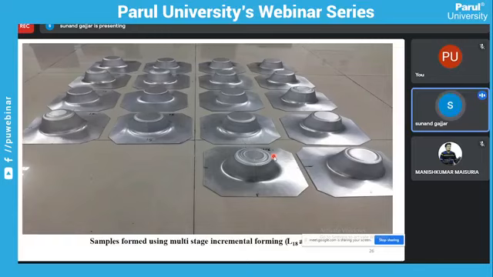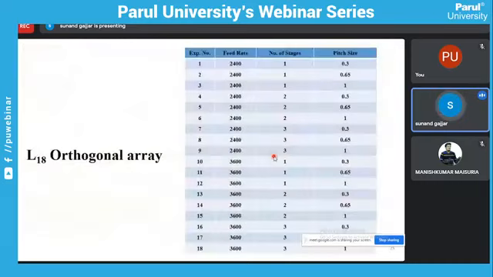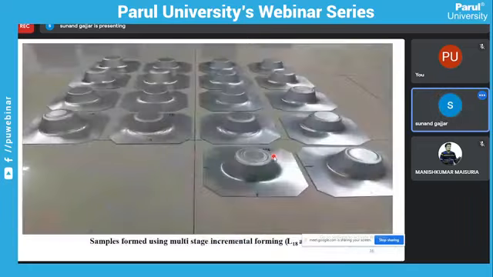Using multi-stage incremental forming, these are the 18 parts, and their input parameters are here. What is the feed rate, what is the number of stages, single stage, two stage, or three stage, and what is the pitch size used: 0.3 mm, 0.65 mm, or 1 mm. So these 18 formed parts are processed, right?